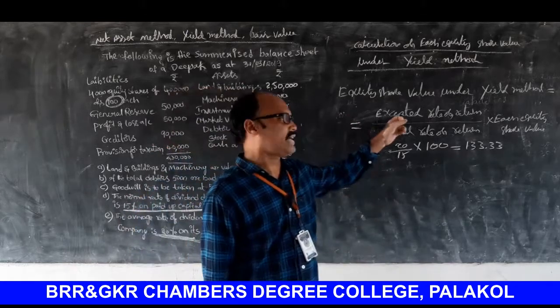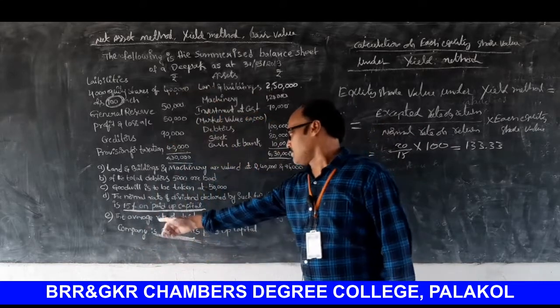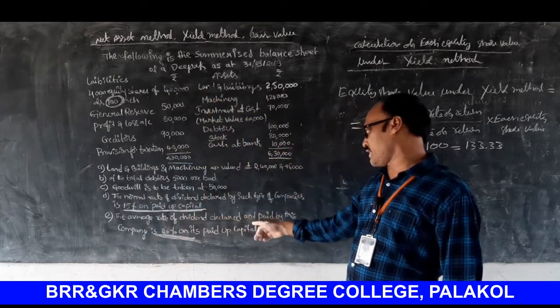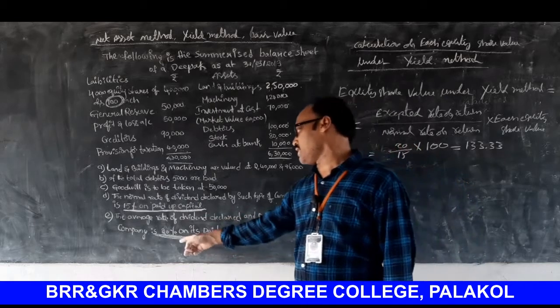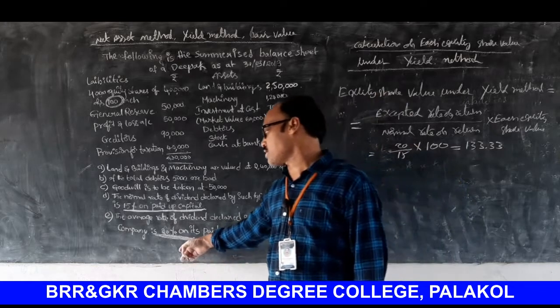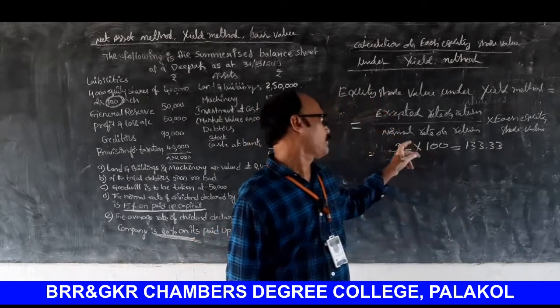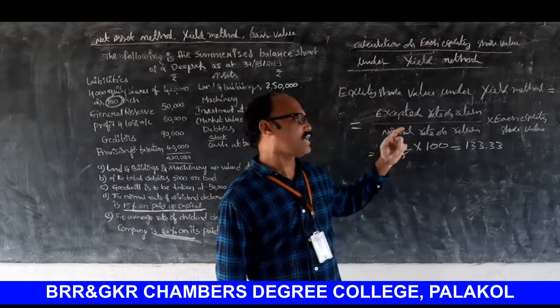So expected rate of return, look at the board please. The average rate of dividend declared and paid by this company is 20% on its paid up capital. So this is called expected rate of return, 20%, 20 by normal rate of return.